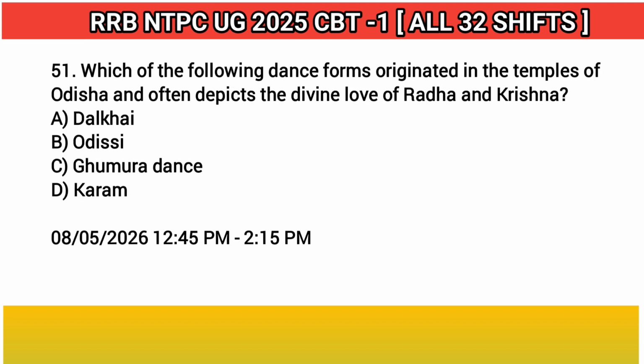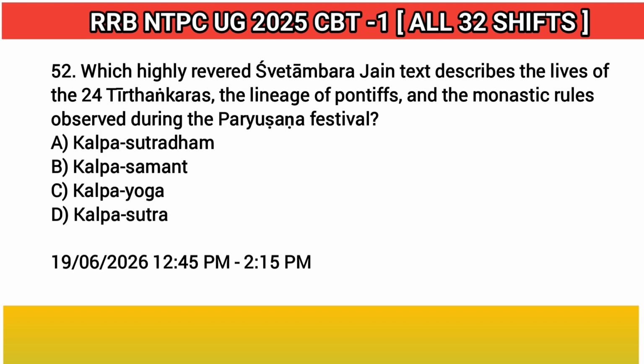51. Which of the following dance forms originated in the temples of Odisha and often depicts the divine love of Radha and Krishna? Answer: B. Odissi. 52. Which highly revered Svetambara Jain text describes the lives of the 24 Tirthankars, the lineage of pontiffs, and the monastic rules observed during the Paryushan festival? Answer: D. Kalpasutra.